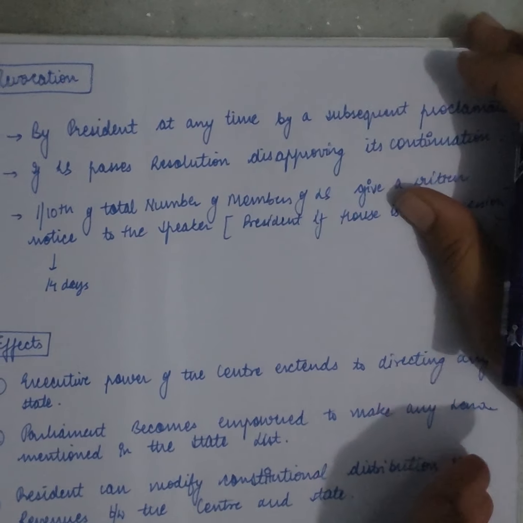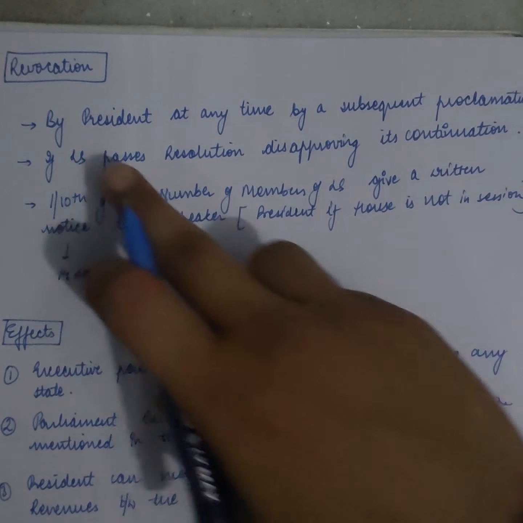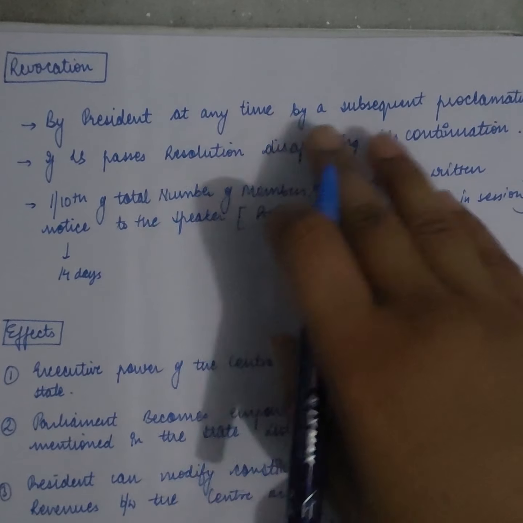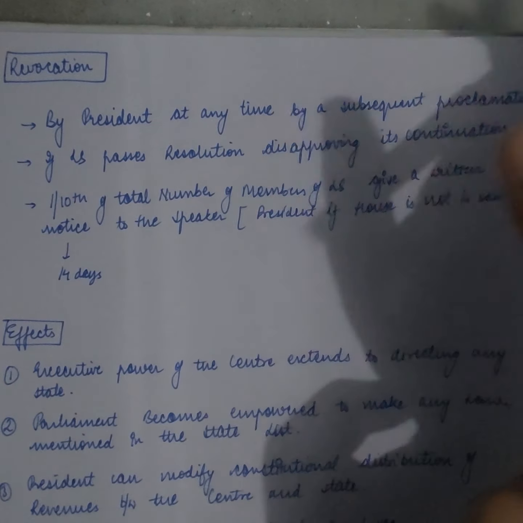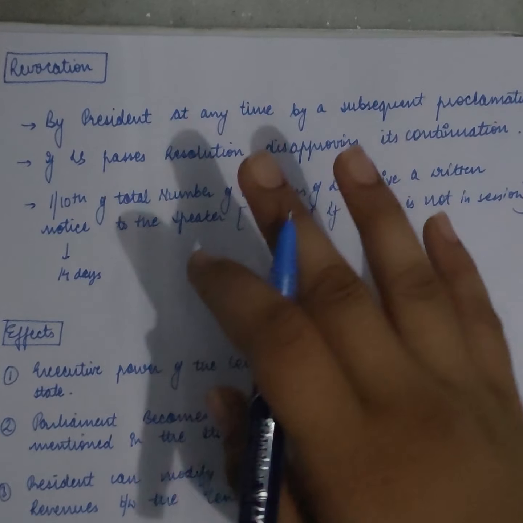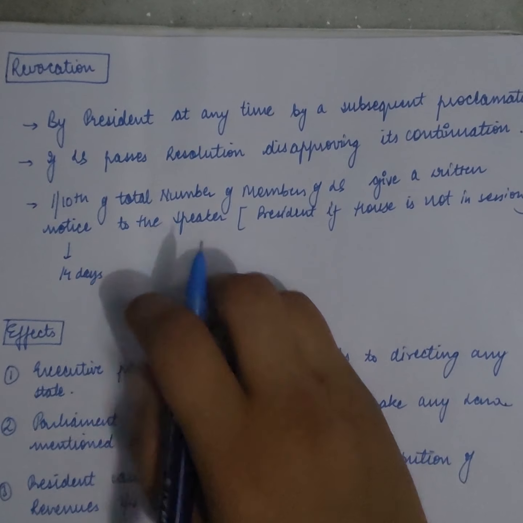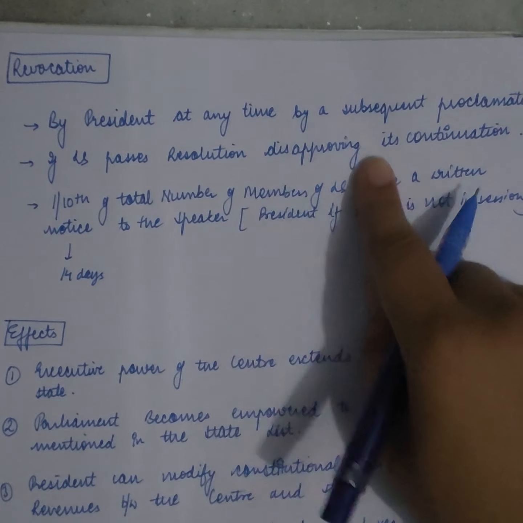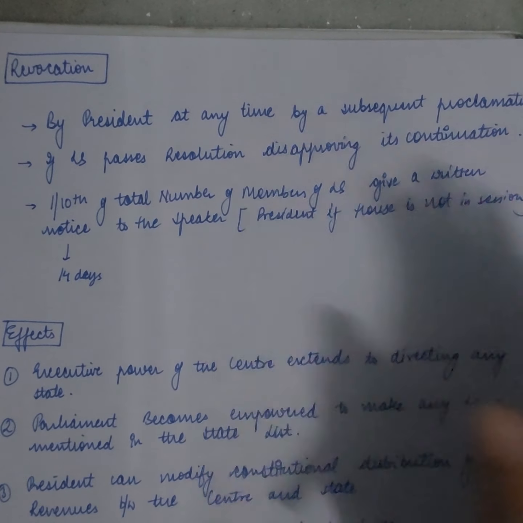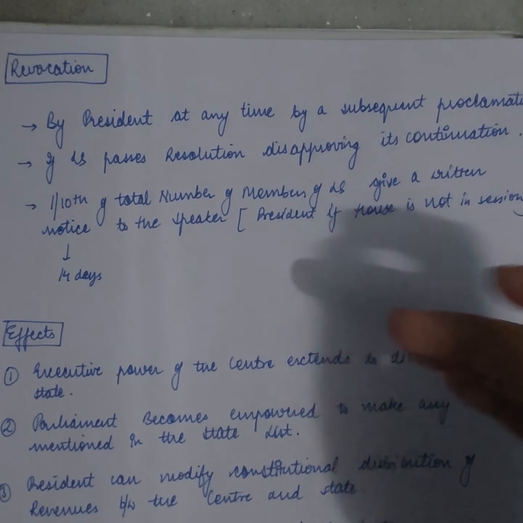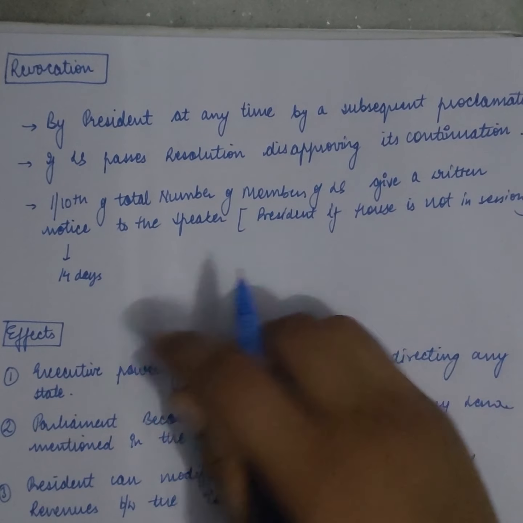Let's talk about the revocation now. So it can be revoked by the president at any time by a subsequent proclamation. Okay, by any order that he can give, that now the national emergency ceases to operate. If the Lok Sabha passes a resolution disapproving its continuance, so if the Lok Sabha approves that no, we don't require it now, so please revoke it.